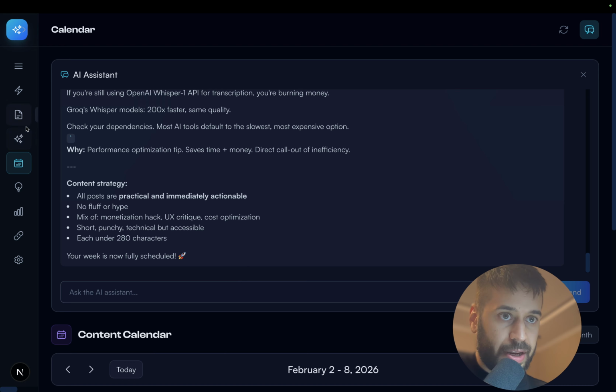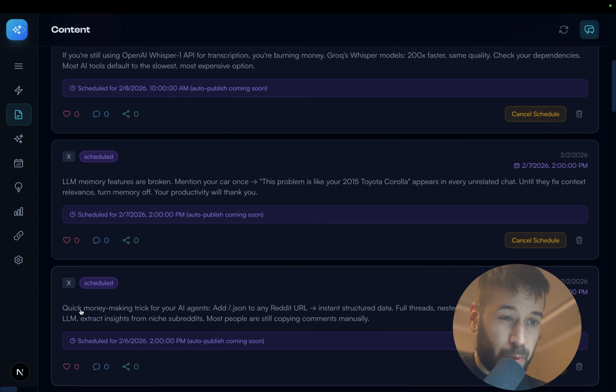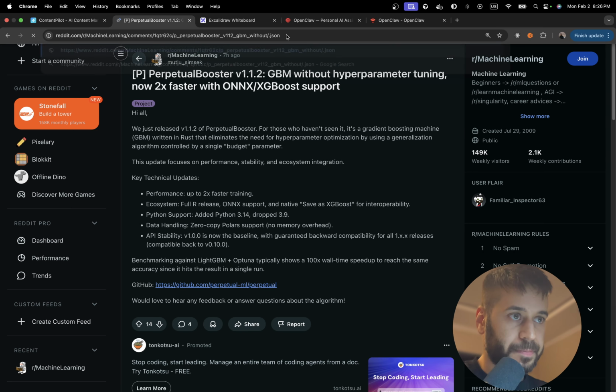So it's scheduled three posts. So let's see. Yeah, so the first one is scheduled on 6th of February. So quick memory making trick for your AI agents. Add /.json to any Reddit URL. Instant structured data. Now let's see /.json.